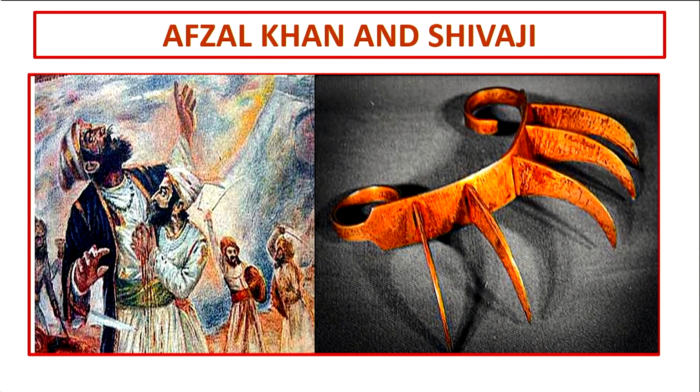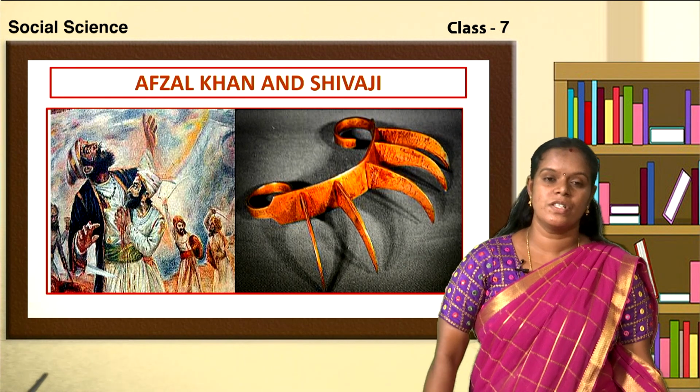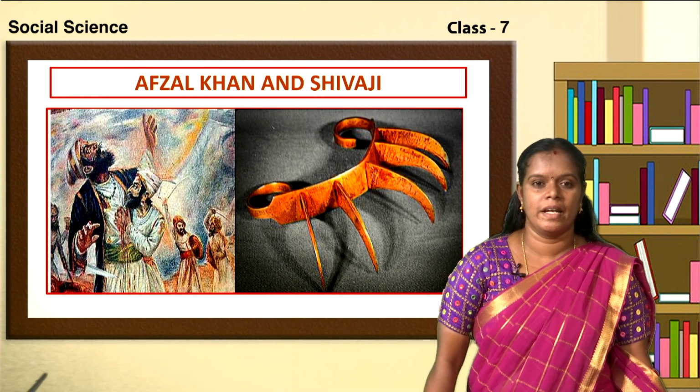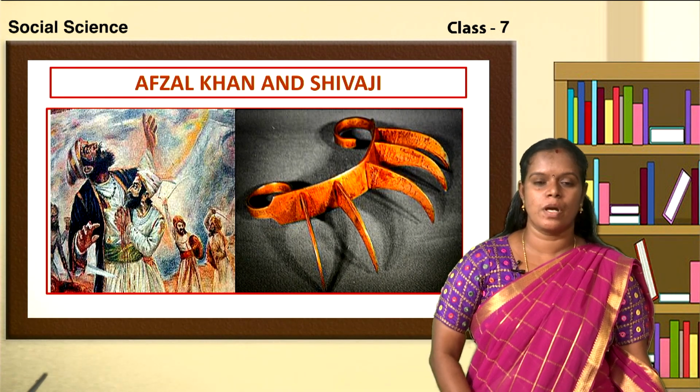In the first picture, children, you can see Afzal Khan and Shivaji, where Shivaji is killing Afzal Khan with the help of the tiger claws, that is Vyagra Nakha. Look at the second picture, children, that is Vyagra Nakha. As this weapon resembled the tiger's claws, it is called Vyagra Nakha. So, like this, Shivaji resisted against the Sultan of Bijapur.